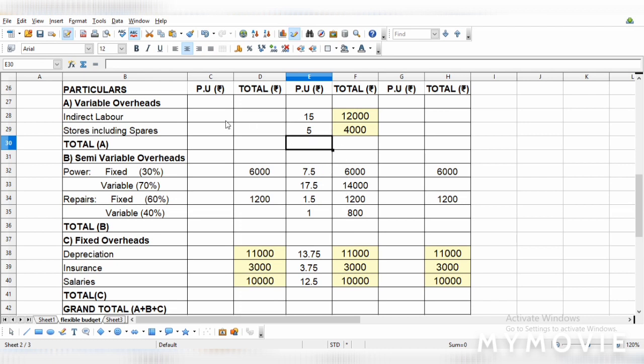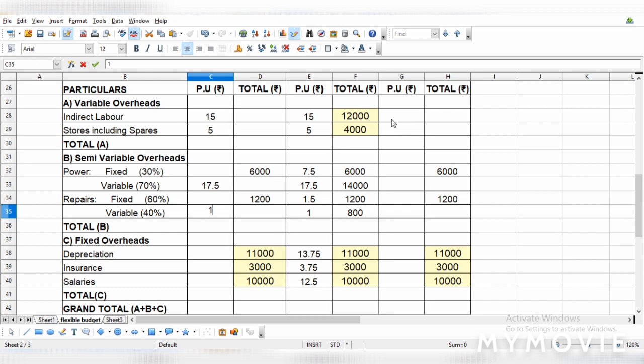Okay, likewise for now we will enter the per unit cost for 700 units. It is not going to change, right? So we will write the same thing. Likewise here also it is not going to change. So it is going to be 17.5. Here it is 1 rupee. Okay, we have 4 variable costs. So we have written as such.